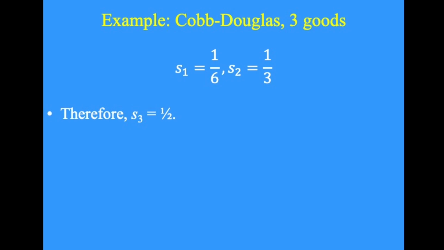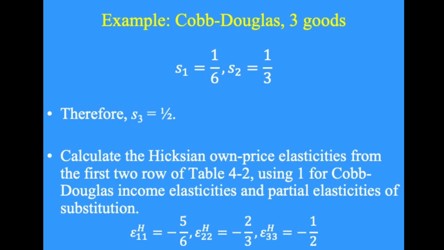To gain experience with these principles, suppose that we have three goods. Perhaps the easiest thing to measure is their expenditure shares, which we find to be 1/6, 1/3, and 1/2. In a Cobb-Douglas utility framework, all income elasticities are equal to 1, and the partial elasticities of substitution are also 1. This means that the Hicksian own price elasticities for these goods are 5/6, 2/3, and 1/2, respectively.